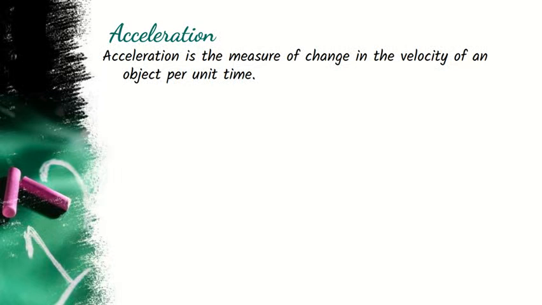That means if an object has started from one particular point at some velocity and reached some other point with some other velocity or the same velocity, then the change in velocity in the period of time that the change has occurred is acceleration. Its unit is meter per second square. Let's see how it happens.